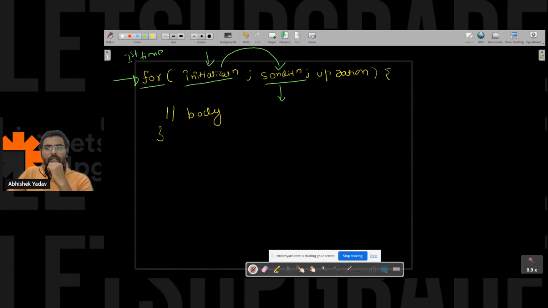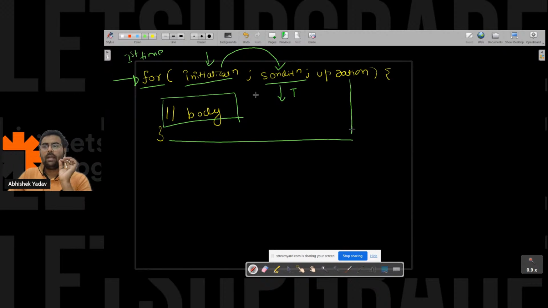If the condition is true, I will move inside the body and execute the code of the body. After executing the body, I will move to the updation part. After the updation part is executed, again I will move to the condition part, right, everyone?